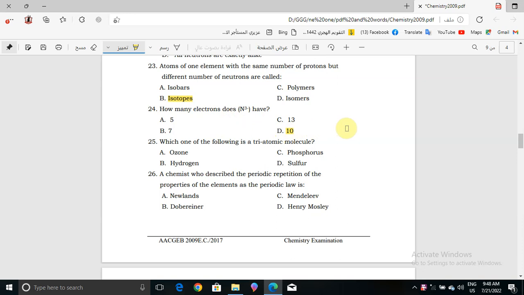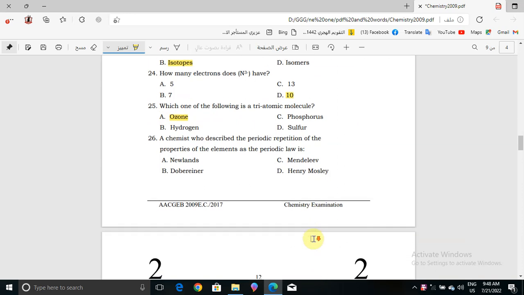Okay, now question number 25. Which one of the following is a triatomic molecule? Here we have ozone, hydrogen, phosphorus, and sulfur. Ozone is O3, hydrogen is H2, phosphorus is P4, sulfur is S8. So the correct answer will be ozone, because it is O3. It is a triatomic molecule.